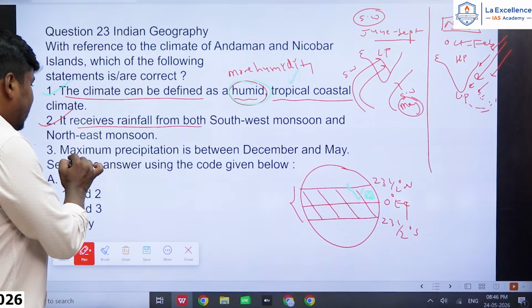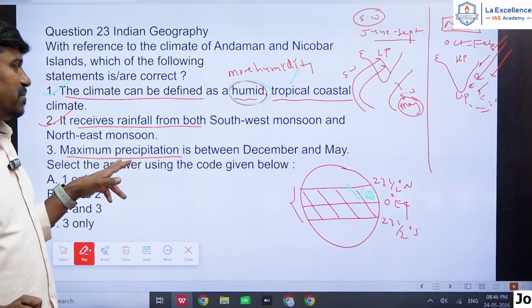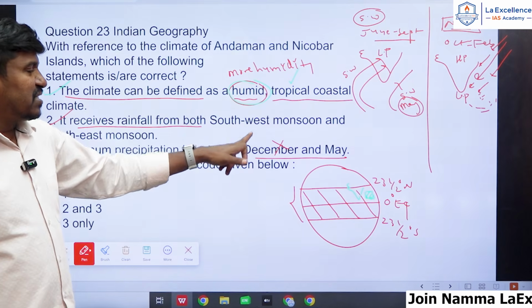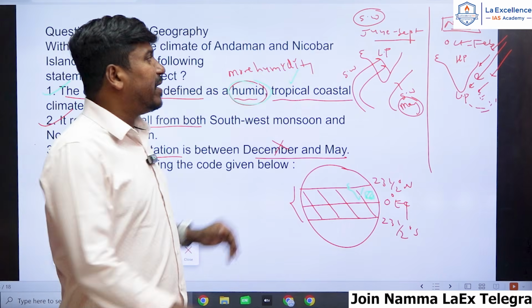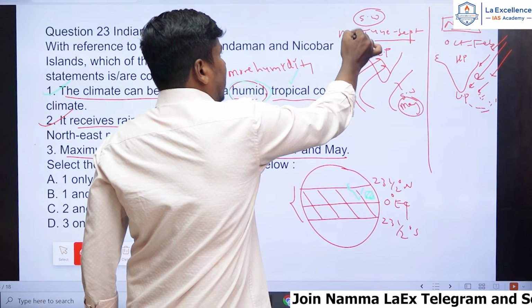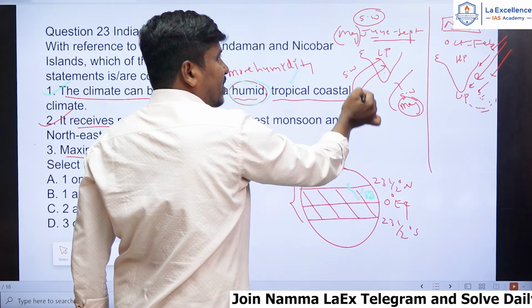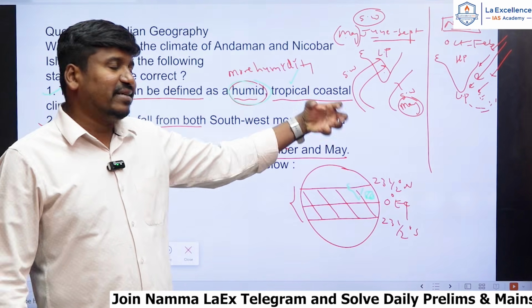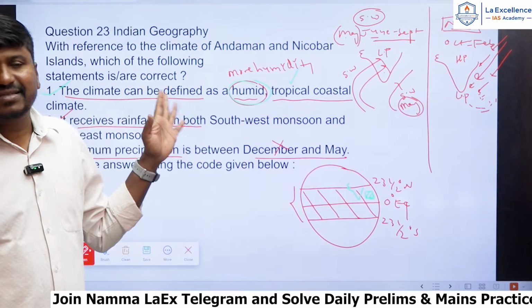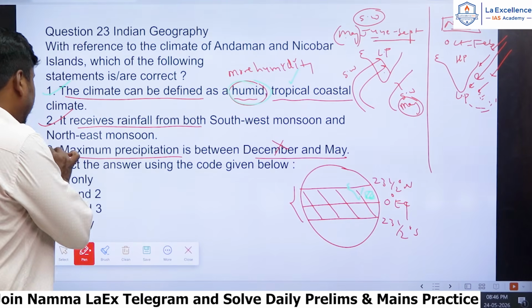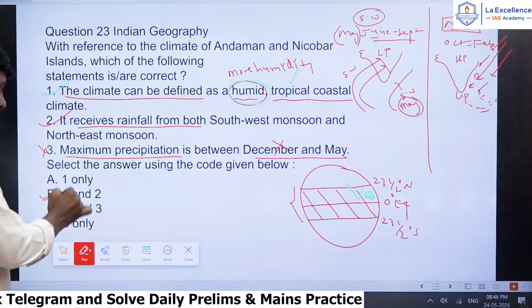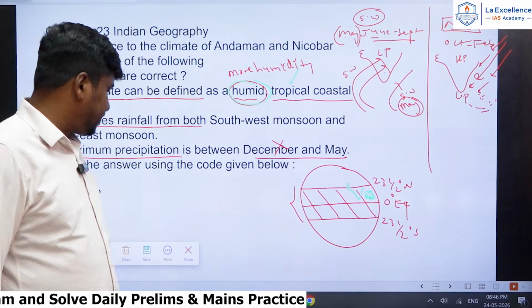So third statement, maximum precipitation is between December to May. This is wrong statement. So maximum precipitation is between June to September or May to September, you can mention here, right? Because June we use for mainland, May we have to use for island. Andaman Nicobar Islands receive the rainfall first by southwest monsoon. So third statement is wrong. First and second statements are correct. So answer should be here B. 1 and 2 are correct.